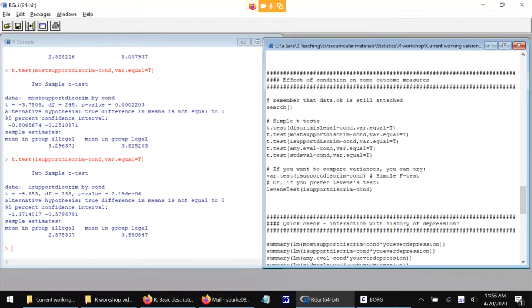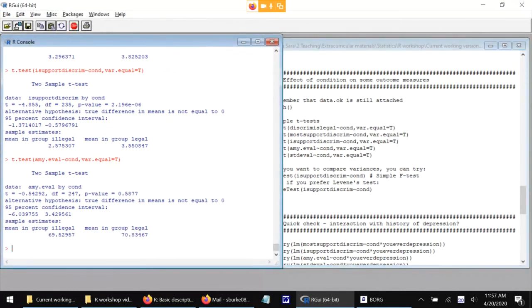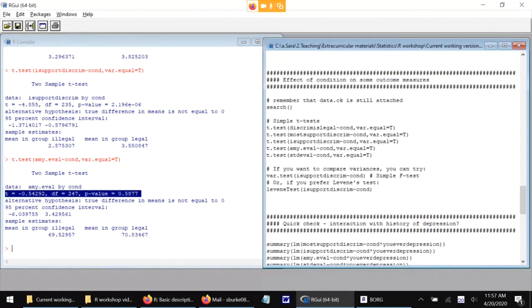Here's the same thing for the participants' own support for discrimination on the basis of mental illness, so it appears to be higher in the legal condition as well. Their evaluation of Amy as a person, the person who brought up the lawsuit that they read about, does not appear to differ by condition very much. We already knew that. The means are very close. The standard deviations are much higher. So this formal t-test doesn't really contribute much there, except to say, indeed, we lack evidence to claim that this slight empirical difference is distinguishable from chance. And the same for this standardized evaluation measure.